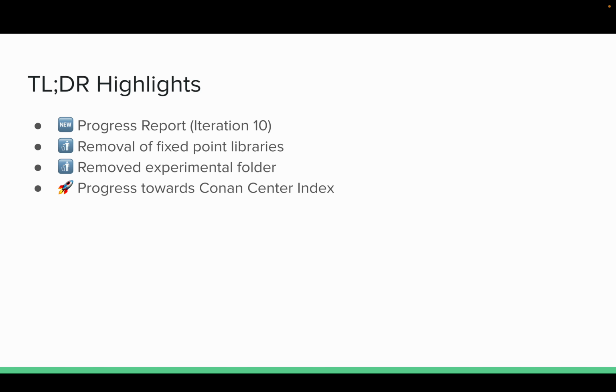Okay. Next up is removing the experimental folder. I had a whole bunch of things like accelerometer, compass, and that kind of stuff in there. That was all removed. It was removed mostly because there are a lot of little linting things that Conan runs through that I was starting to see, and as I went through it more, I thought, as long as we have the code that we had before in some PR or somewhere in the history, we can always go back to it to see what was there.